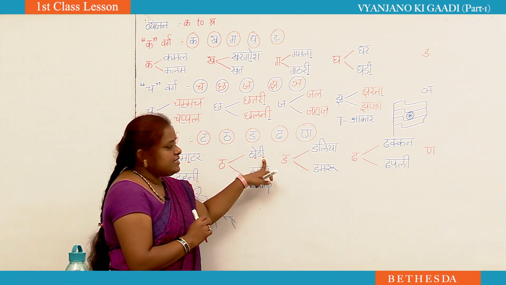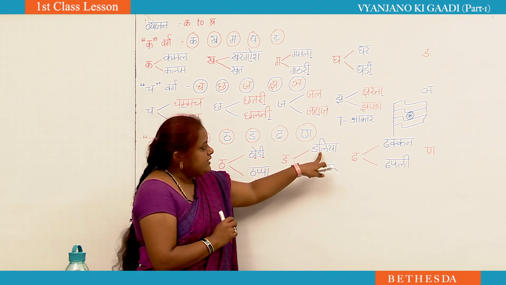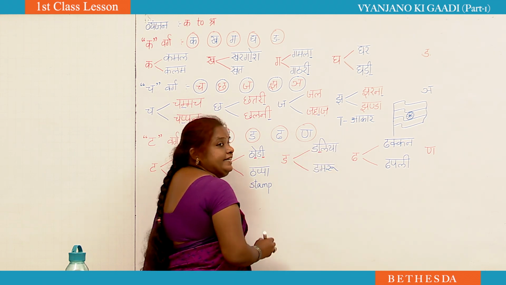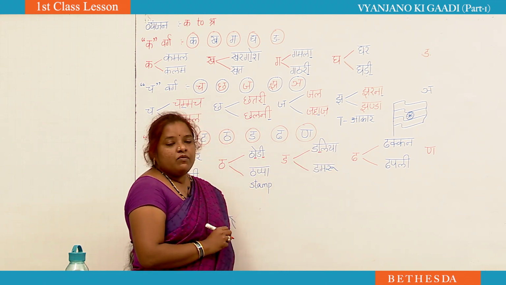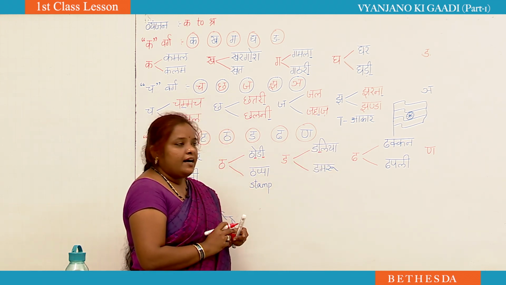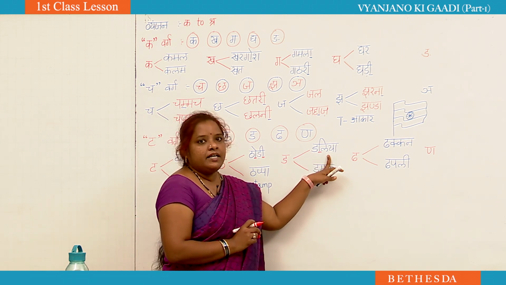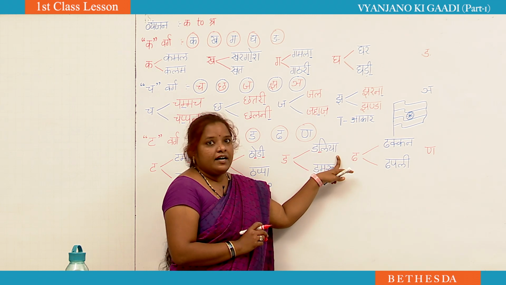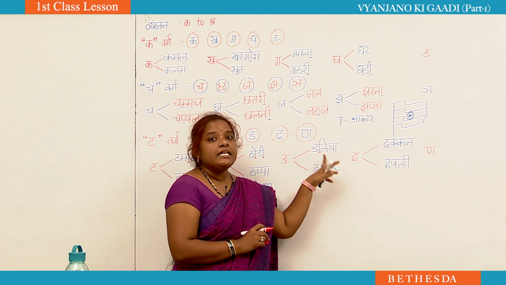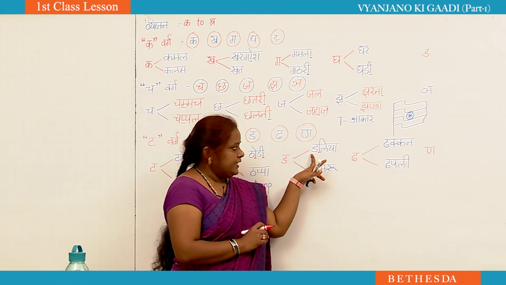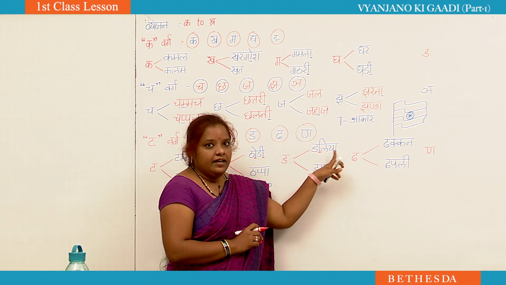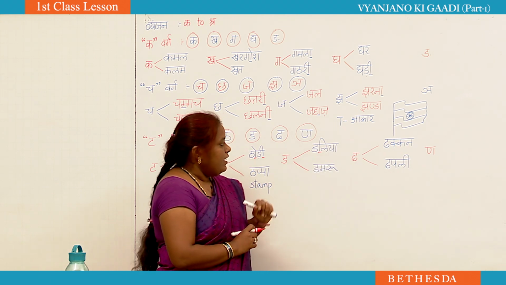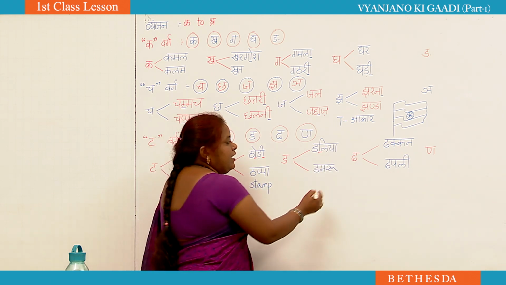And see, this matra is different and this is different. So what do you call this matra? It is ikar. What is the matra, Nana? Ikar. So how to read this word? Da, la, ikar, li, ya, akar, ya. Then it becomes dalia. Da, la, ikar, li, ya, akar, ya. Dalia. Okay.